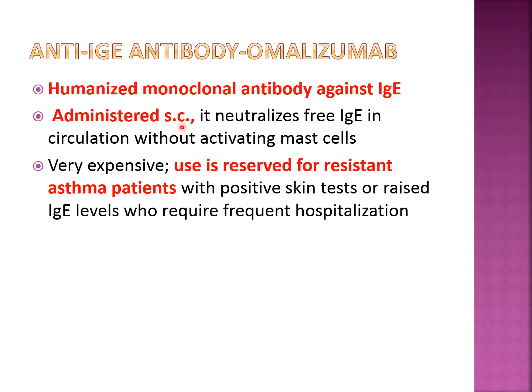Remember, in asthma, some drugs are given by oral route, some by subcutaneous, and some by inhalational. So mostly we are giving the drug by inhalational route. But certain drugs like montelukast or zafirlukast or theophylline, doxofylline can be given by oral route, while omalizumab has to be given by subcutaneous route.